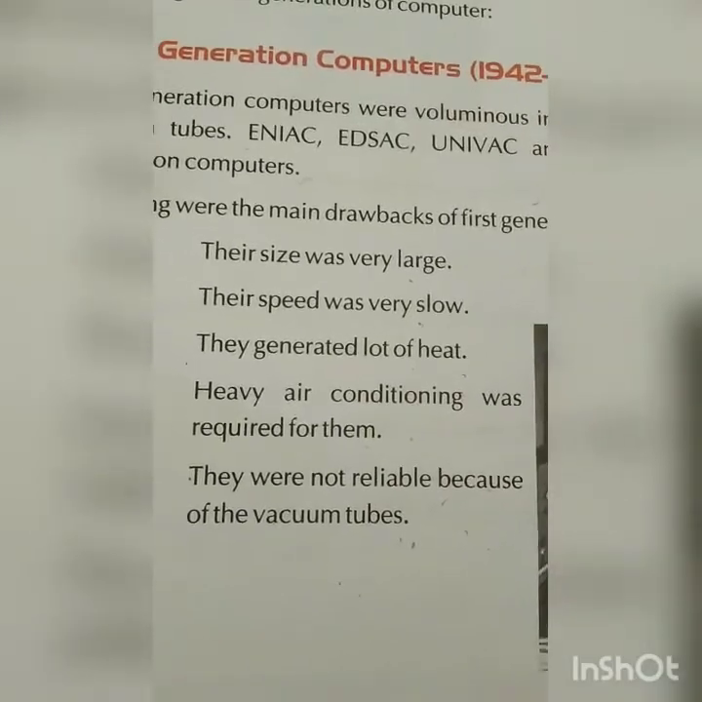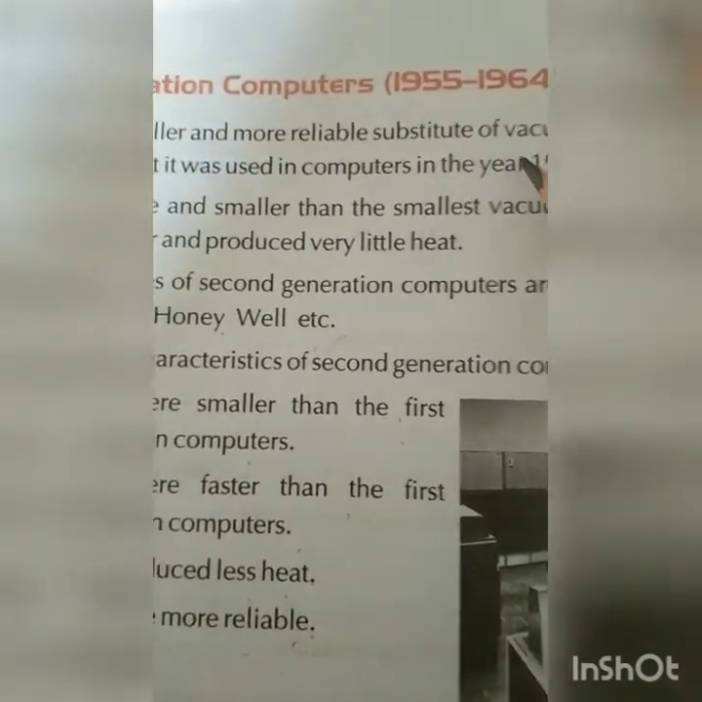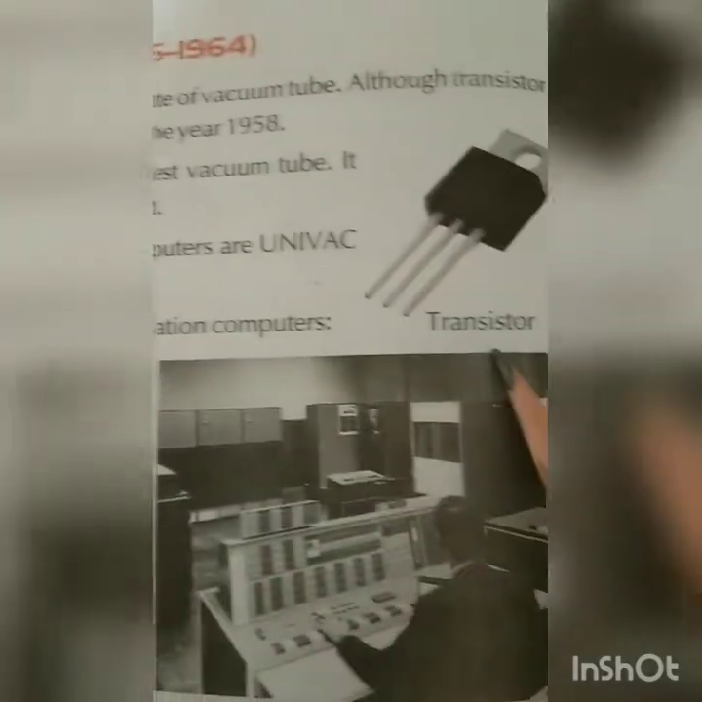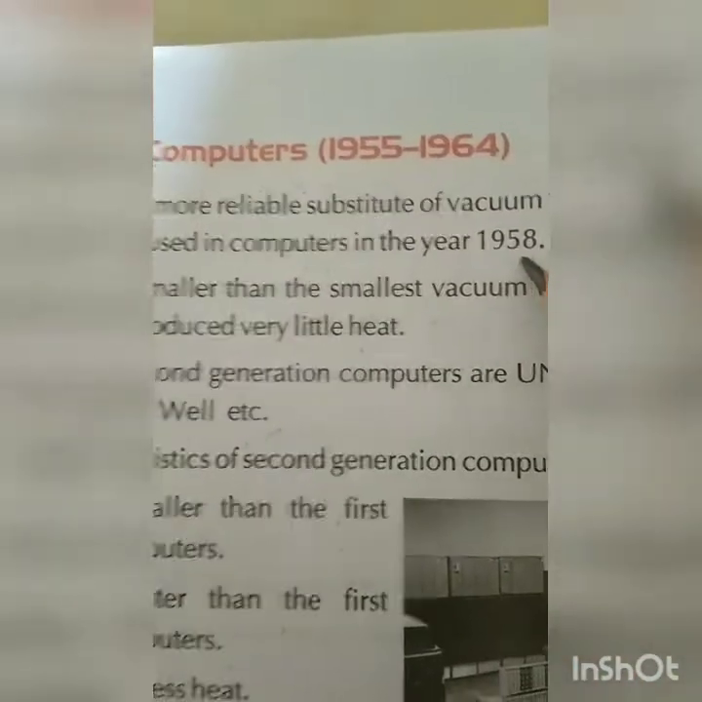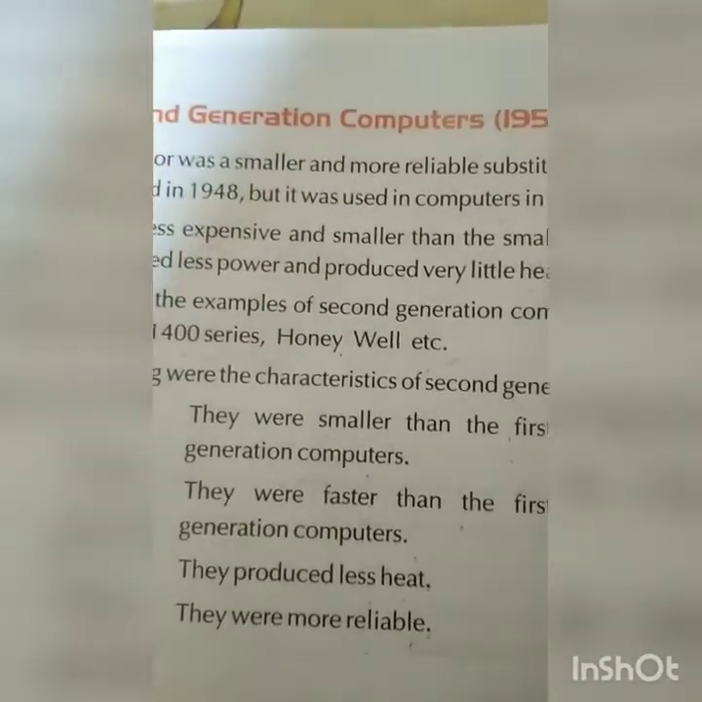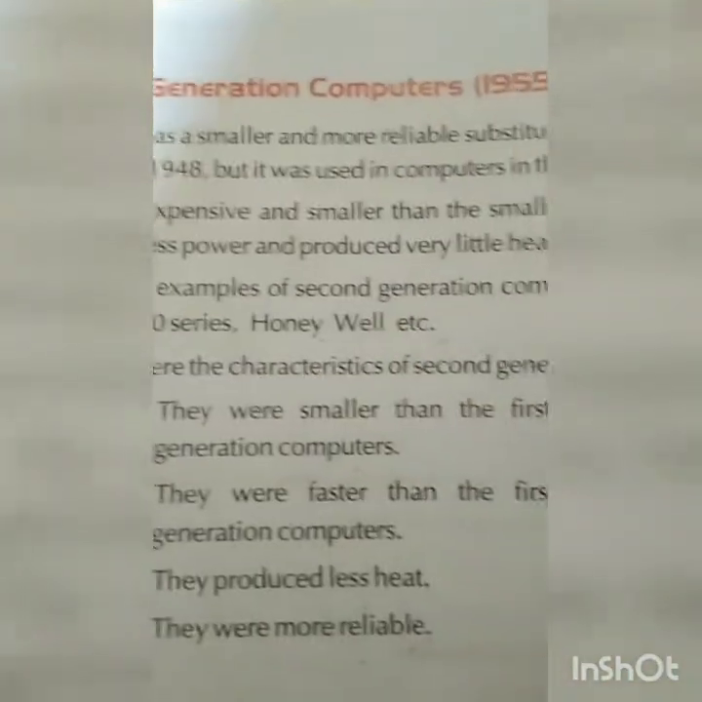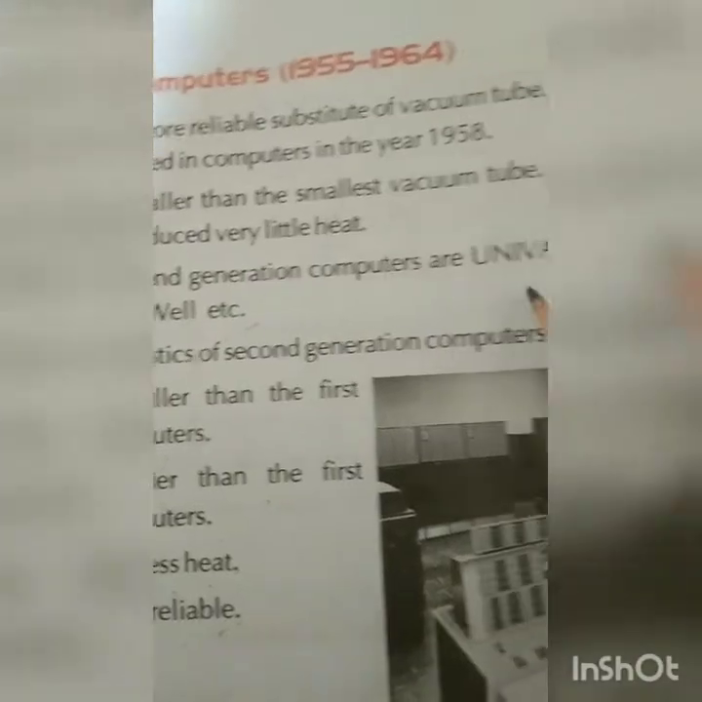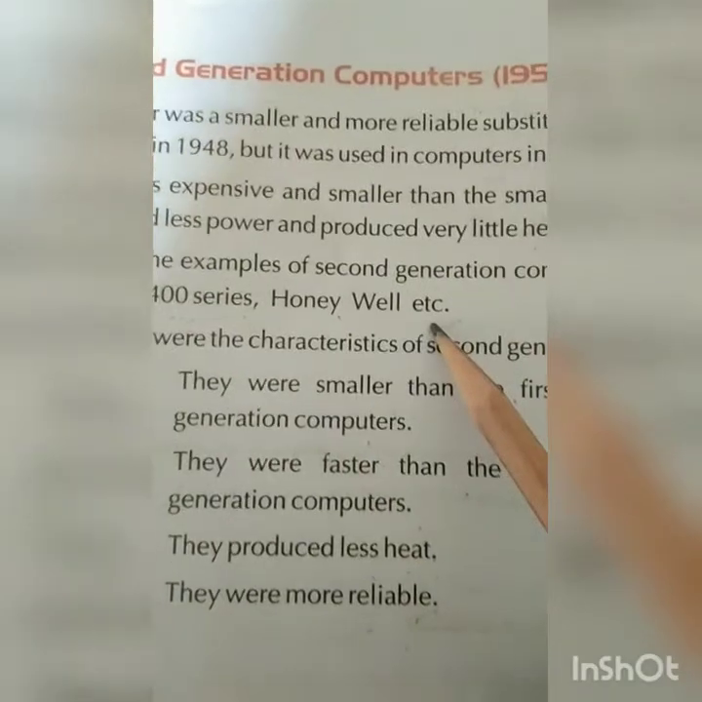We will continue on the next page. Now we will go through the second generation computer, 1955 to 1964. After the vacuum tube, transistors were used in computers. The transistor was invented in 1948 but started being used in computers in 1958. They were smaller than the vacuum tube, produced much less heat and consumed less power. A few names of second generation computers are UNIVAC 3, CDC 1400 series, Honeywell, etc.